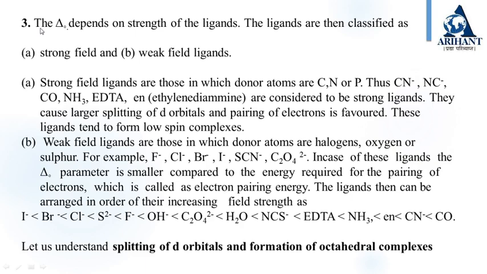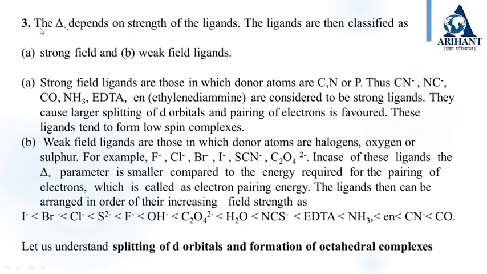What is meant by weak field ligands? Weak field ligands are those in which donor atoms are halogens, oxygen or sulfur. For example, F⁻, Cl⁻, Br⁻, I⁻, SCN⁻, C2O4²⁻. In the case of these ligands, the delta 0 parameter is smaller compared to the energy required for the pairing of electrons, which is called the electron pairing energy.